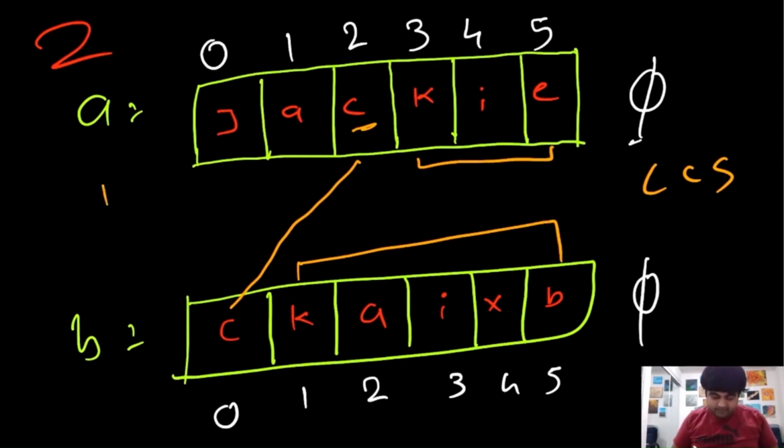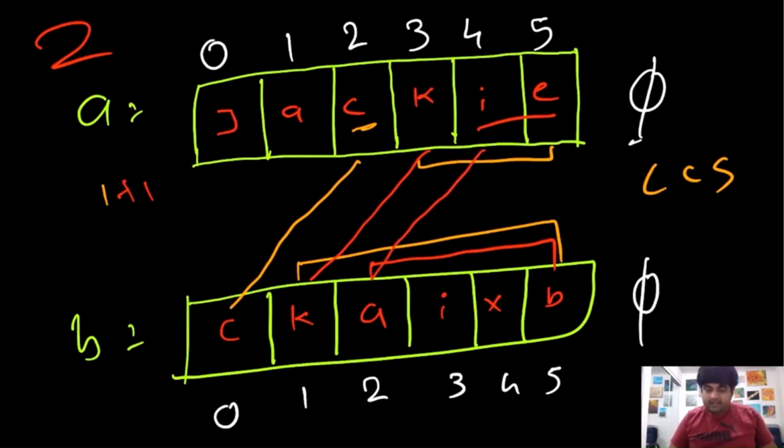And now we jump to the next elements. When we jump to the next element, this K, okay, again we found a match, so we do 1 plus 1. Our area of interest again shrinks down. Now it shrinks down to only these 4 elements on the bottom string and only these 2 elements on the top string. Again we repeat the same process. We check with I, we don't find anything. We check with I, yes, we find something.